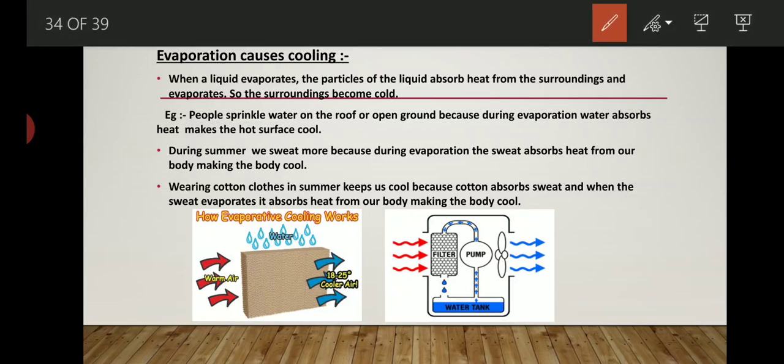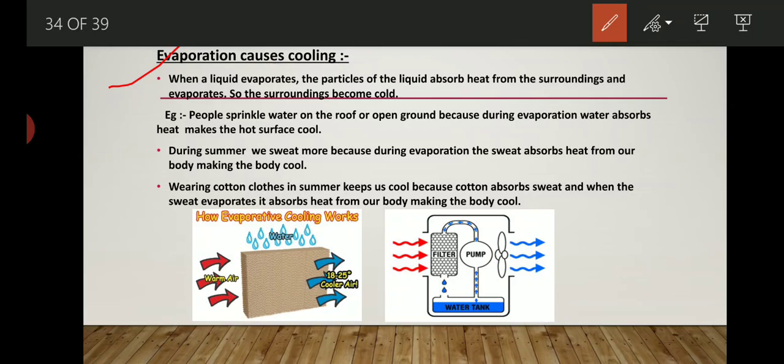Before that, we will see some examples of evaporation in which evaporation causes cooling. There are many conditions in which evaporation causes a cooling effect. For example, we might observe that whenever we use perfume, it immediately gets dry. If we keep ice on our palm, we feel cold. So why do we feel so? This is due to evaporation, because evaporation causes a cooling effect.